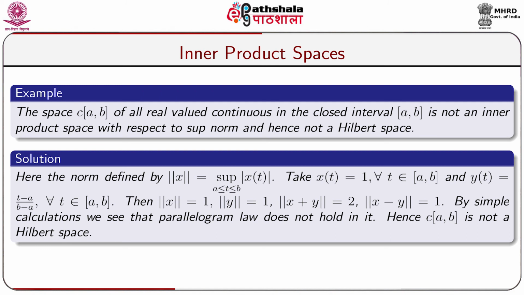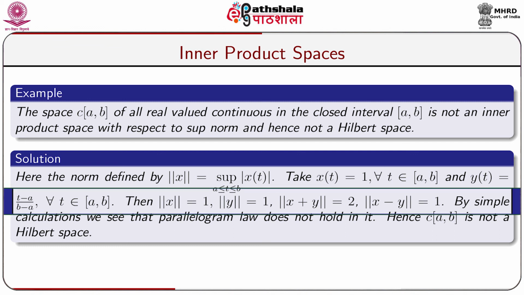Here the norm is defined by norm of x is equal to supremum of modulus of x(t), and the supremum is taken over the closed interval [a,b], because C[a,b] is equipped with the sup norm. Take x(t) equal to 1, a constant function for all t belongs to [a,b]. So, x is a continuous function, so x belongs to C[a,b], and y(t) equal to (t minus a) divided by (b minus a) for all t belongs to the closed interval [a,b].